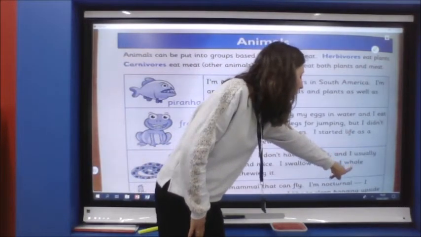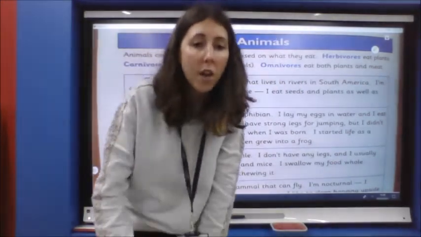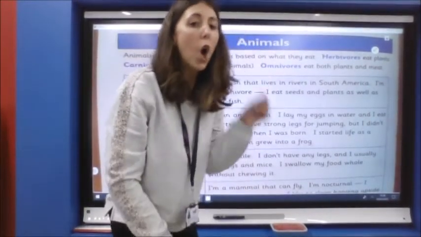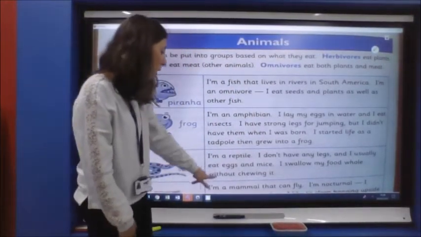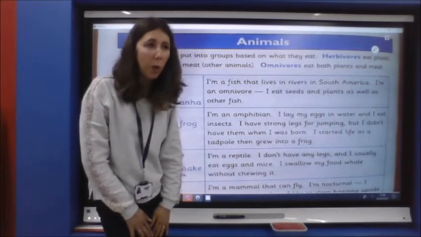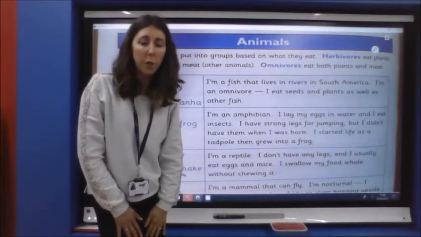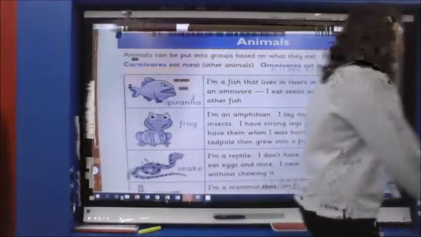That is the word whole. It's got WH not making a W sound, but making a H, whole. I swallow my food whole without chewing it. We've got some snakes in our reptile bay at school, haven't we? We might have seen some of them eating sometimes. That's our last few animals then.